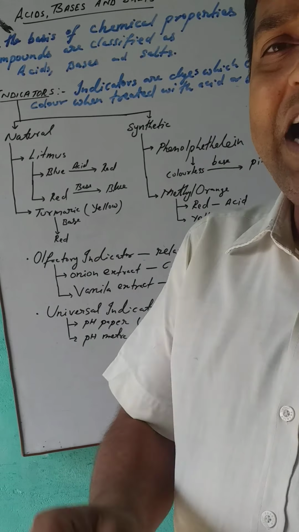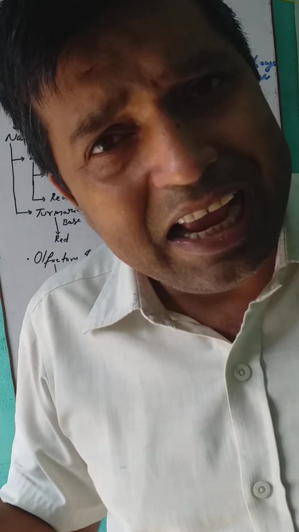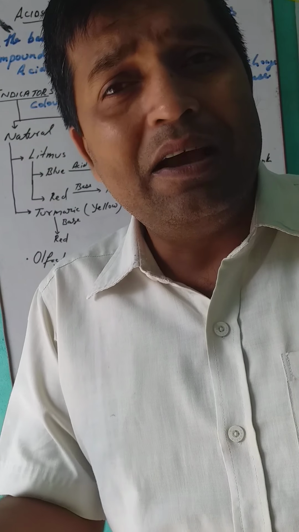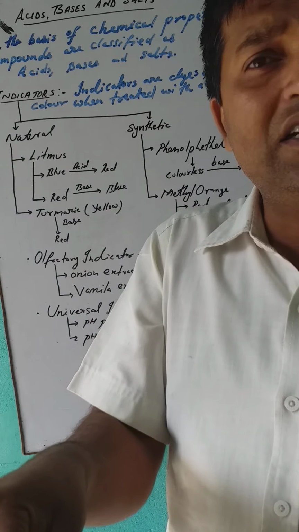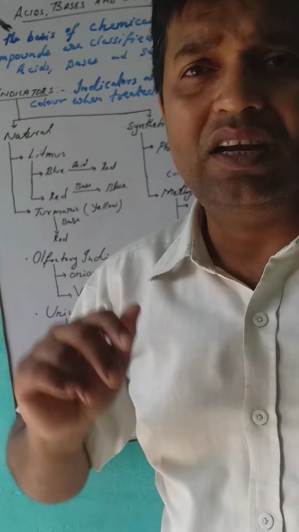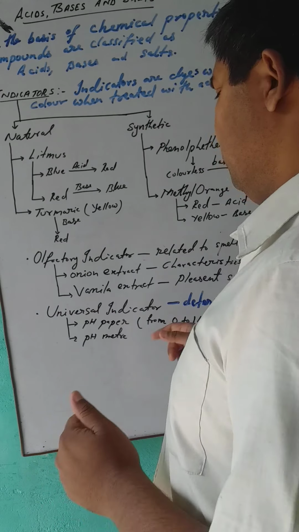pH paper is a type of paper strip which is made up of a mixture of several types of dye, several kinds of color. When put in acid, they change to different colors. When put in base, they show different colors according to the strength of the acid and base.